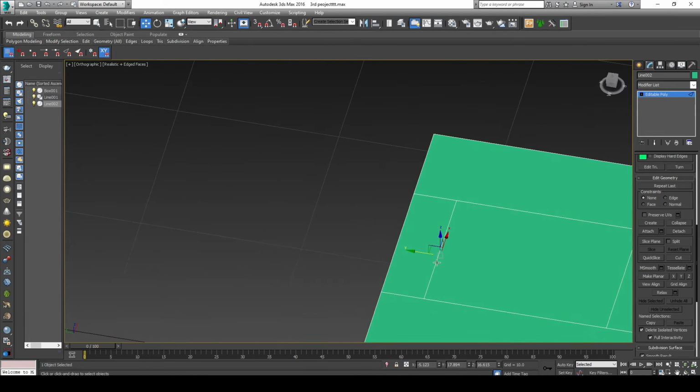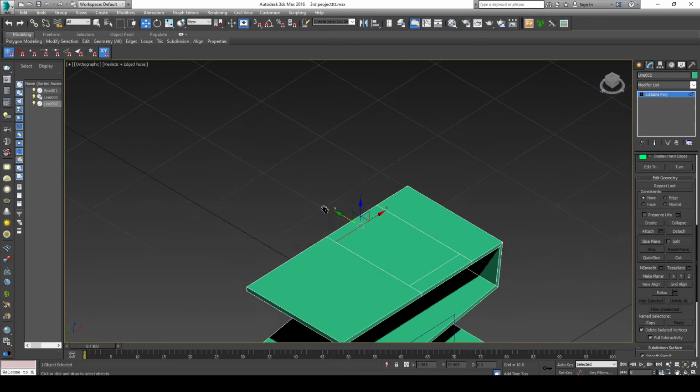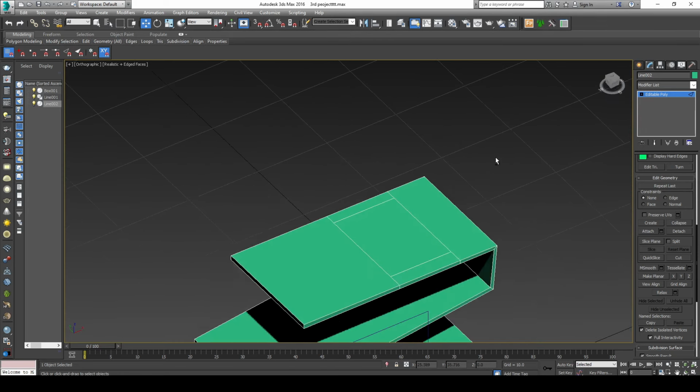Select the line in the bottom and then in the top, and then we move it. Then we move it to the left a little bit. Okay, I guess now the opening is ready.